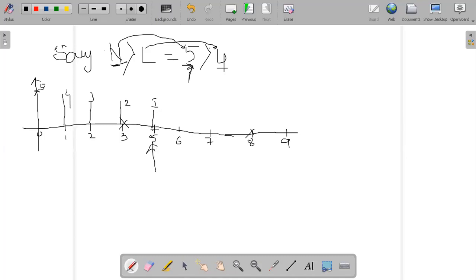At 0.5 it should repeat, but at 0.5 I already have a value of 1. So if it starts at 0.5, this is my fifth 5. Then this is 4, then this is 3, then this is 2, and this is nothing but 1.